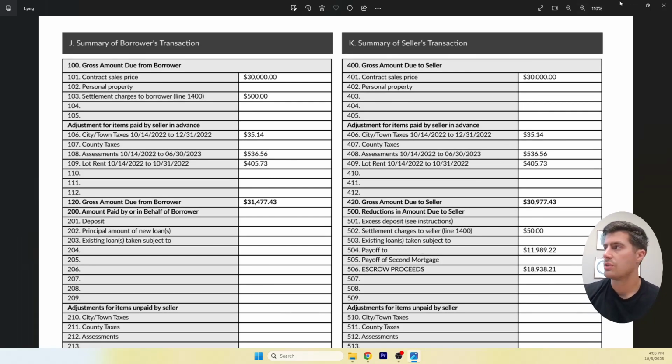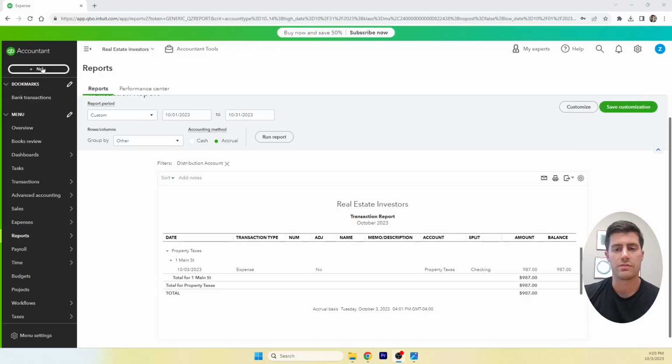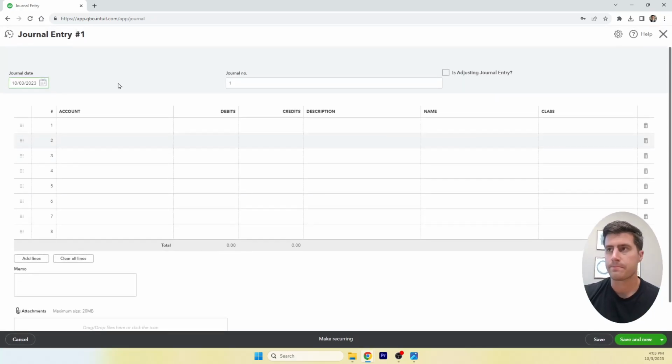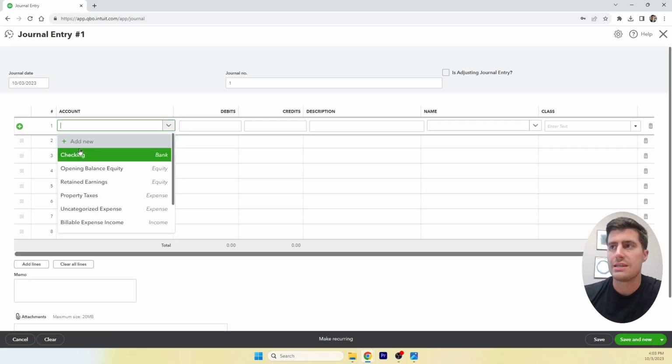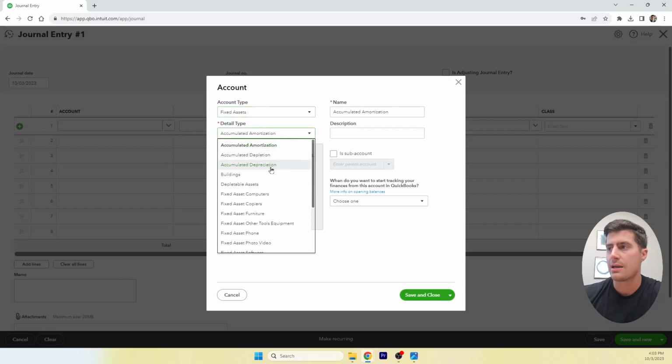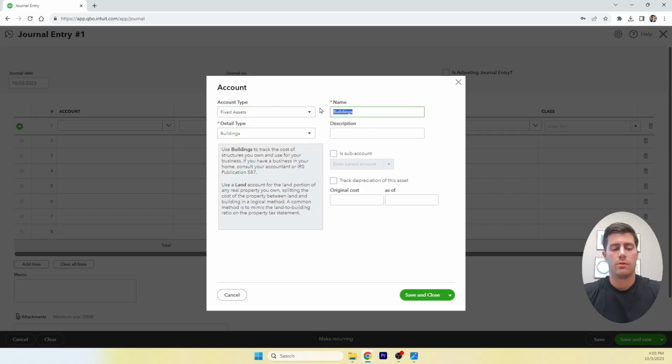Now, let me show you what this looks like. So first of all, plus new in the top left-hand corner, journal entry. Let's just say the property was purchased on October 3rd. So first of all, we need to add this as an asset. Fixed asset, building. We're going to call this 1 Main Street.